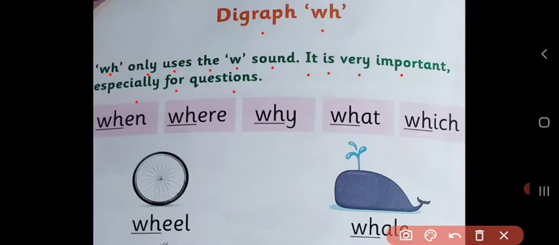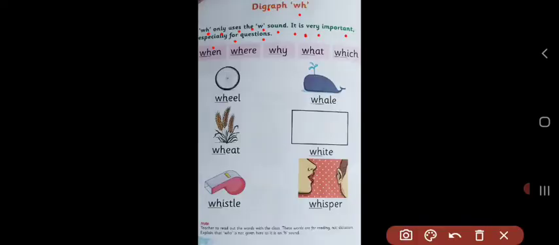And it is mostly important for the questions. So we'll read the words. When, where, why, what, which. We'll repeat again. When, where, why, what, and which.